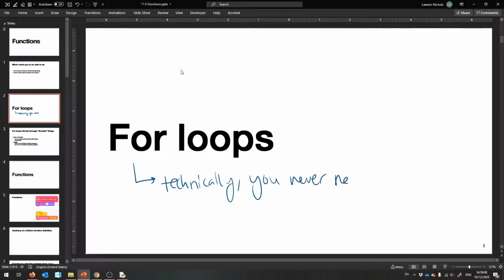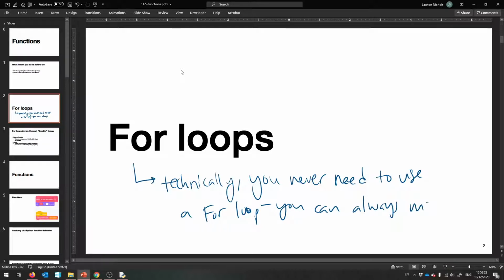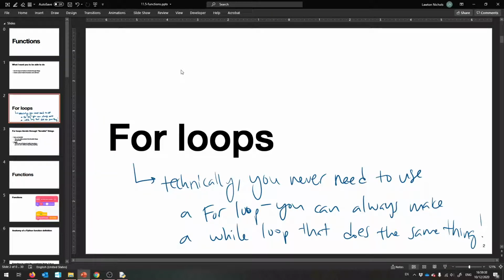You can always make a while loop that does the same thing. But they're so useful that you need to learn about them.